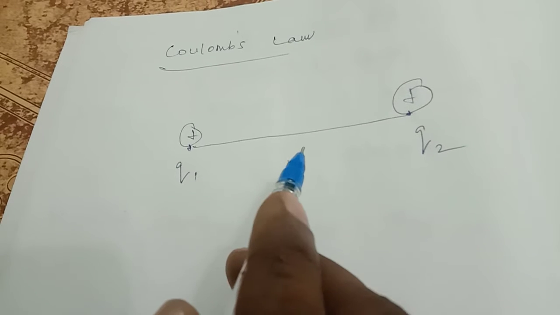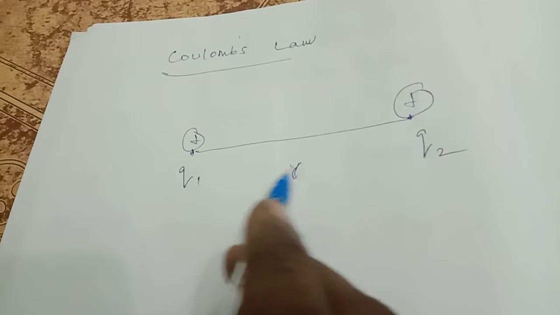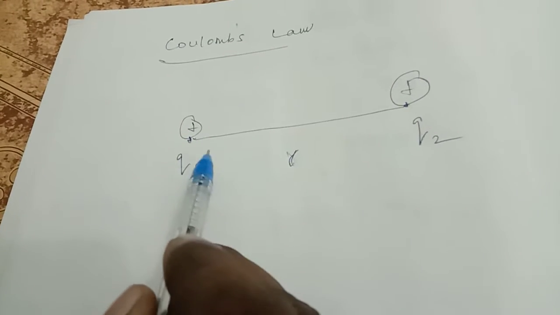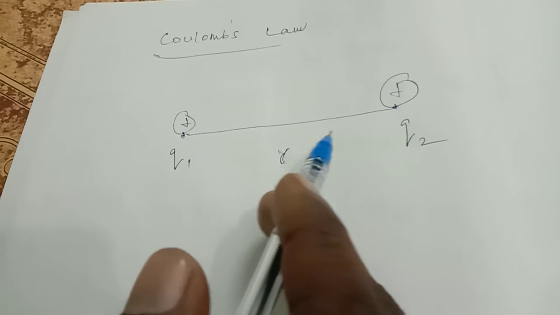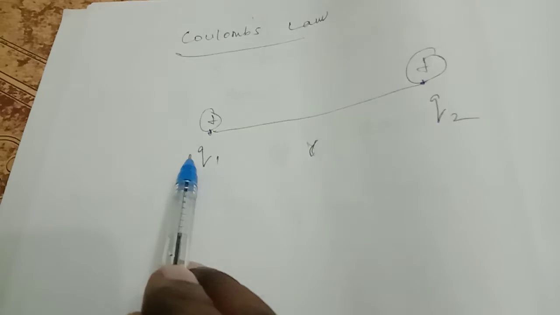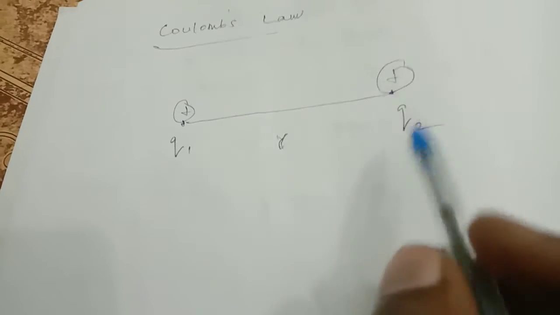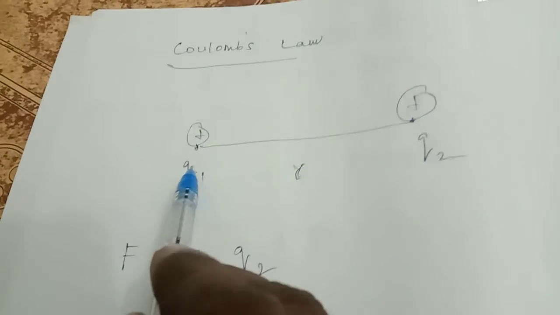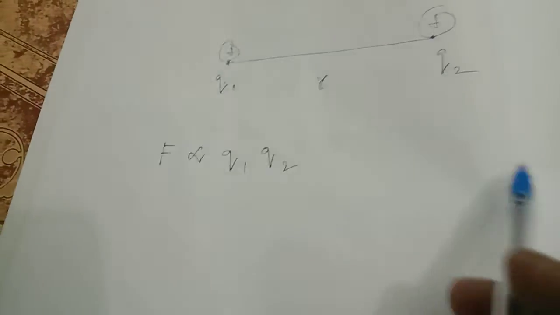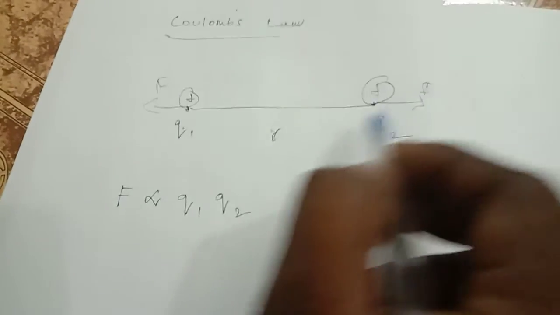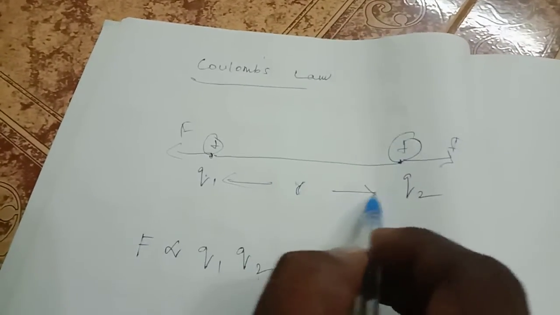The force of attraction, produced by unlike charges, and the force of repulsion, produced by like charges, between two point charges is directly proportional to the product of the two charges, q1 and q2. That is equation 1.